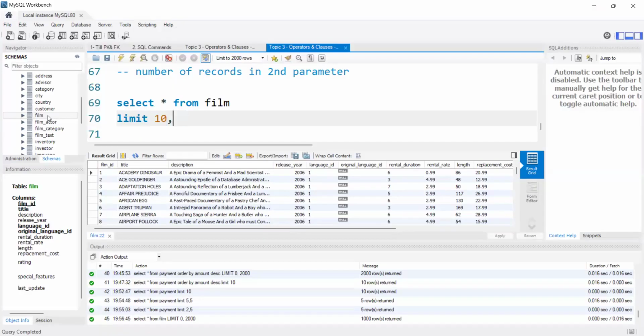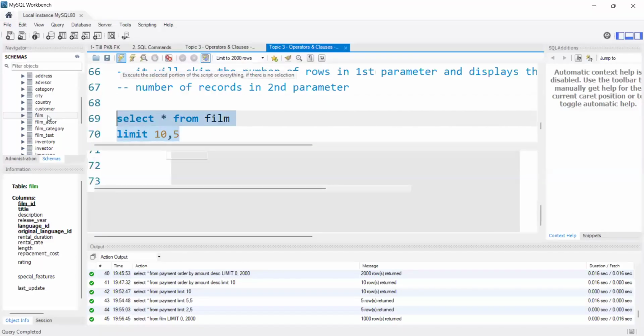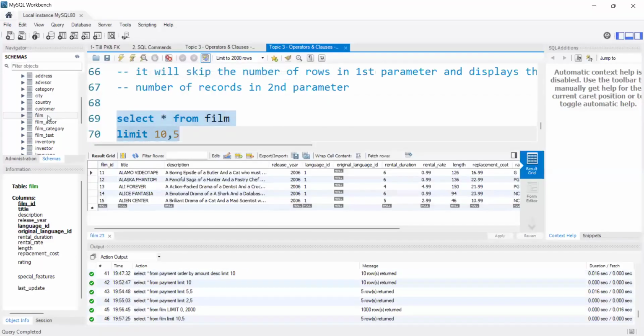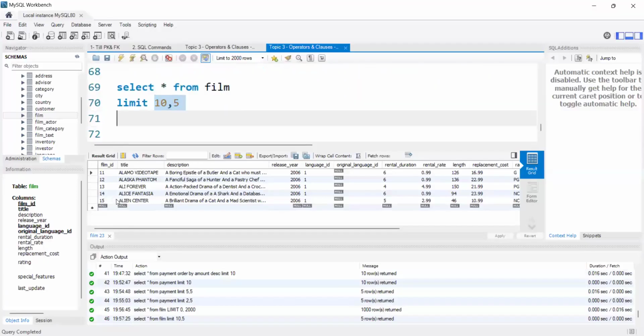Or else if I want to see the film IDs from 11 to 15, that means I will use 10, 5. The first 10 rows it will skip and the next 5 rows it will display, right? In that way we will get 11 to 15 data. First 10 it will skip and the next 5 records it will display.